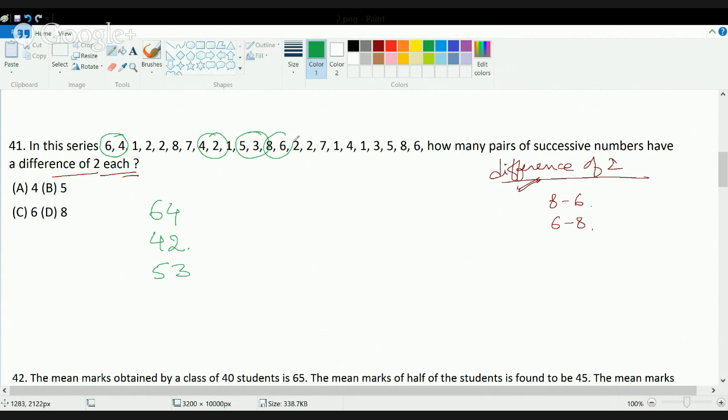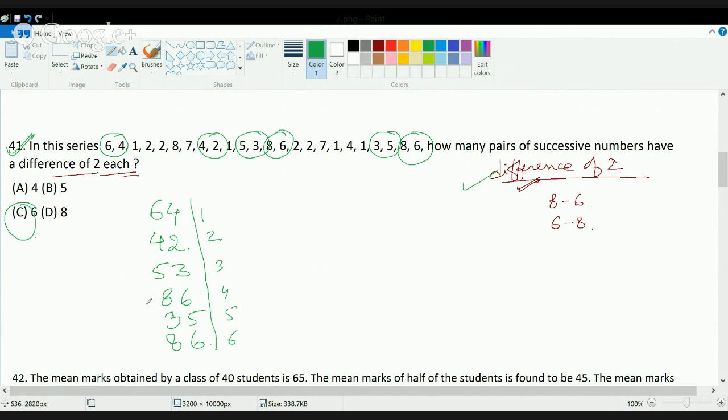Then 8 and 6, then 2, 2, 4, 7, then again 5 and 3 and 5, and finally 8 and 6. So how many can we get? It's 1, 2, 3, 4, 5 and 6. So in all there are 6 pairs which have a difference of 2. So the correct answer for this is 6.